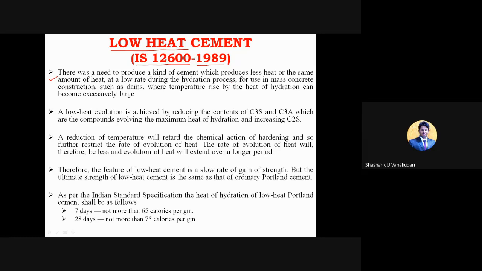So how is it possible? As we all know, the Bogue compounds are C3S, C2S, C3A as well as C4AF. These are the four Bogue compounds.